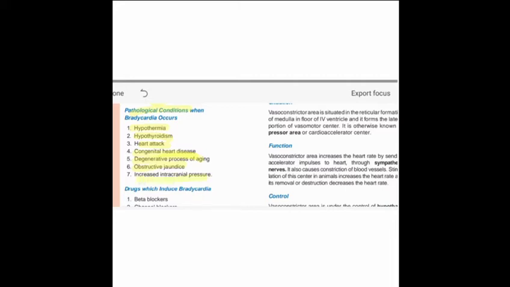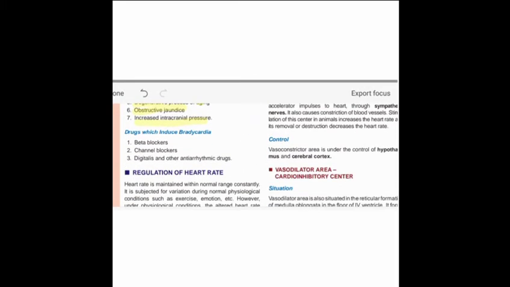Increased intracranial pressure means that in our dural sinus, the spaces in our brain that collect venous blood, when pressure occurs in that space, bradycardia also occurs, which leads to brain stroke. Then which drugs induce bradycardia? Mainly beta blockers, channel blockers, and anti-arrhythmic drugs.